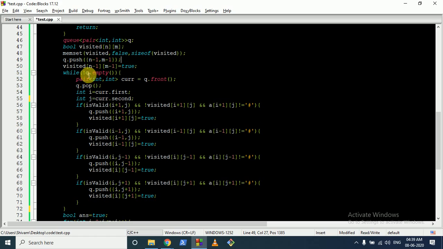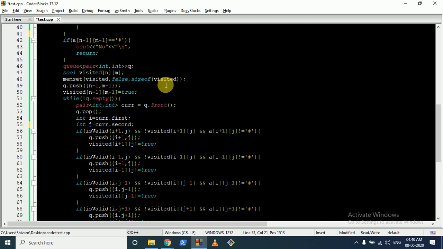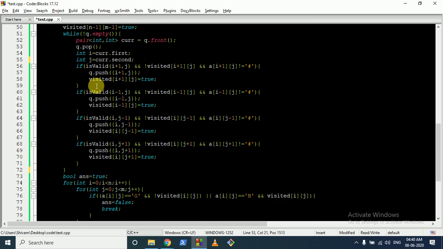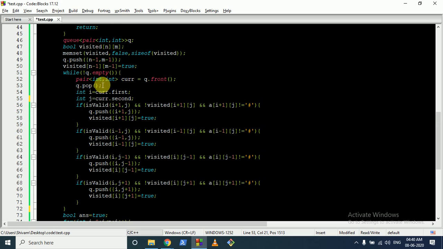We will do a while loop till the queue is not empty, take out the first element from the queue, and pop it out, storing it in i and j, because I actually copy pasted this code, that's why I used i and j. We will check all the four cardinal directions for i and j. This is the point which we have visited and pushed into the queue. Then from that point we will go in all the four cardinal directions.